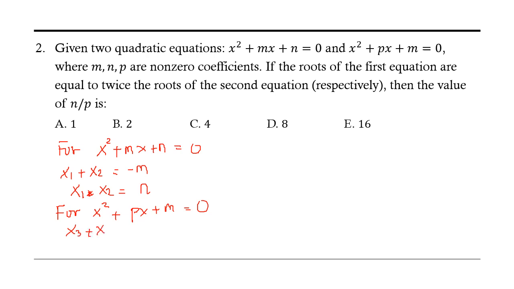So x3 plus x4 is minus b over a. In this case, b is p and a is 1, so the result is minus p, and x3 multiplied by x4 is c over a. This c is m, a is 1, so m.